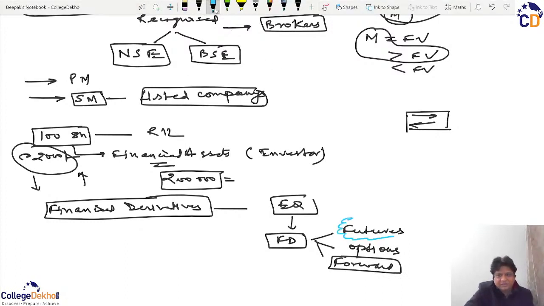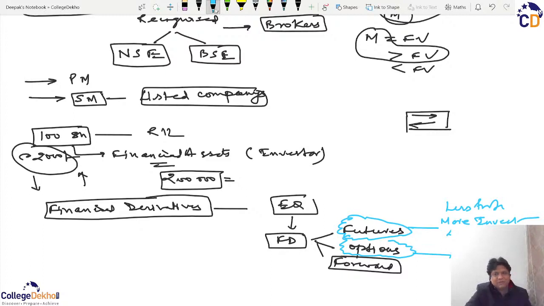One is the future and another is the option. Future requires more investment. It is less risky, so maybe it may be less profitable. And vice versa goes with the option. So when I started, I said these are the most lovable and the most risky.